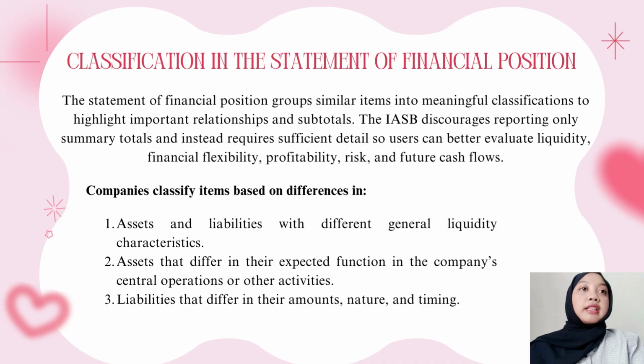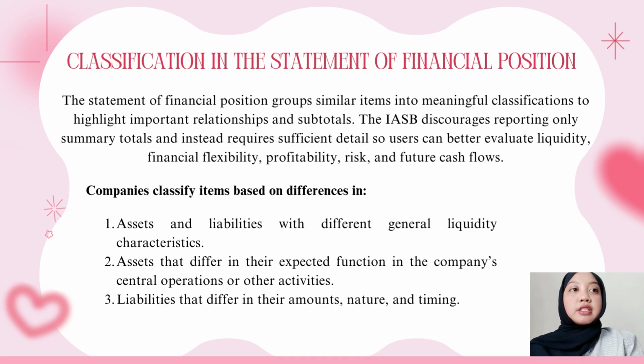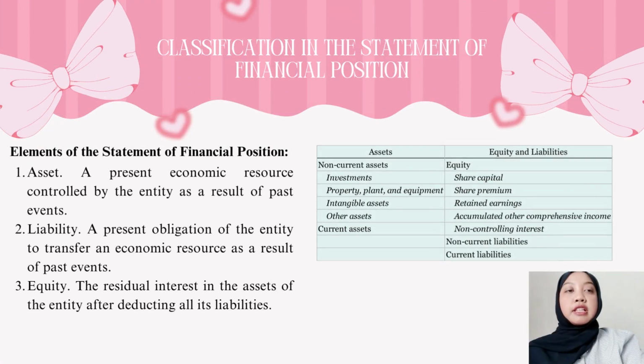Companies classify items based on differences in, first, assets and liabilities with different general liquidity characteristics. The second one is assets that differ in their expected function in the company's central operations or other activities. The third one is liabilities that differ in their amounts, nature, and timing. The statement of financial position.